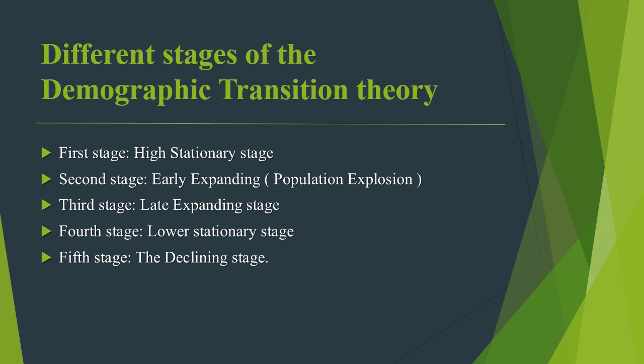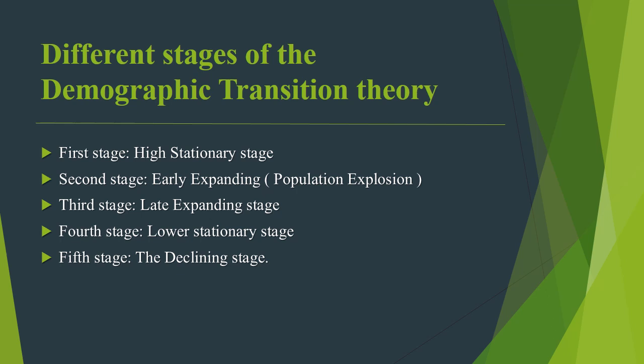Similarly, there is a high death rate, because the resources are not enough for this large population. That's why malnutrition occurs and there is a lack of nutritious food. So that's why the death rate is also very high. So high birth rate and high death rate lead to a zero population growth rate. And this is the first stage of the demographic transition theory.